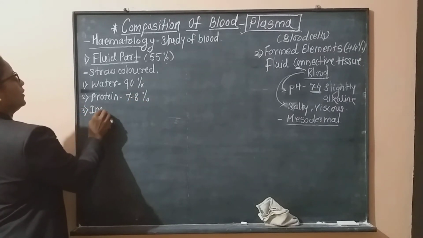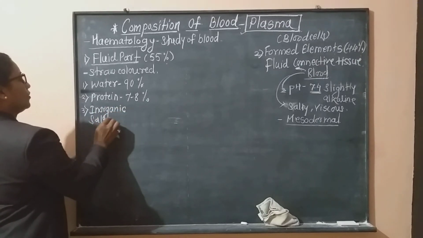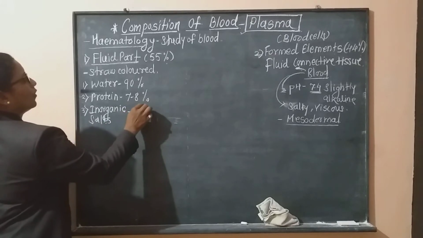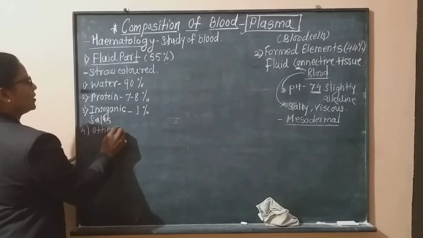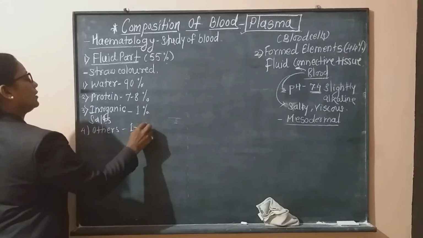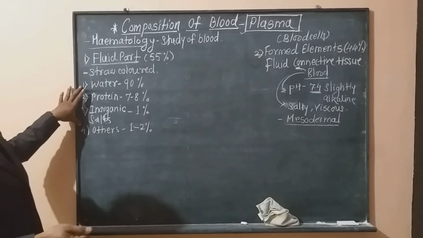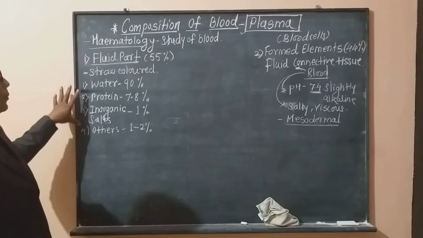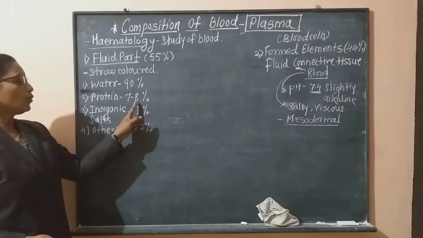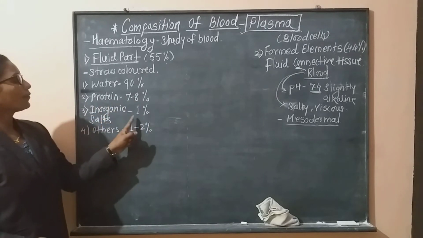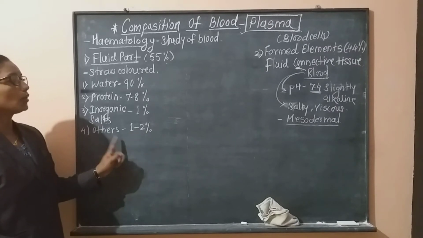Then certain inorganic salts are present, nearly 1%. And the fourth component, certain other factors or components, are 1 to 2%. Means the plasma of the blood consists of 90% water, 7 to 8% proteins, 1% inorganic salts and 1 to 2% other components.